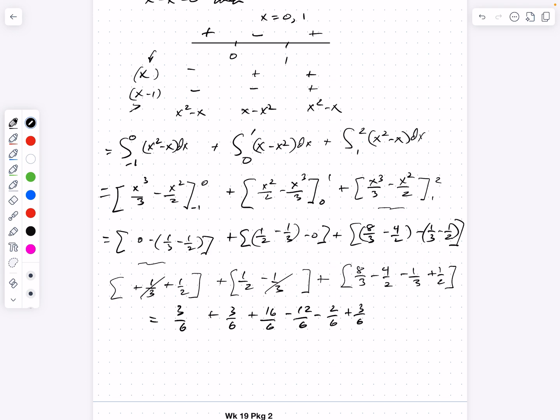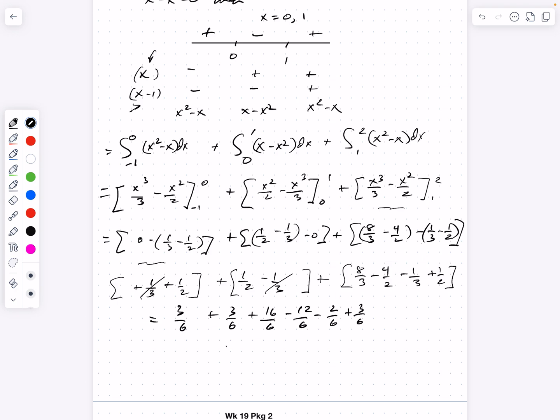It's what I like to do sometimes. I get positives and negatives. I'm just going to go ahead and gather up all the positives. Plus 3, plus 3, plus 16, plus 3, right? So 3 plus 3 is 6. Plus 16 is 22.